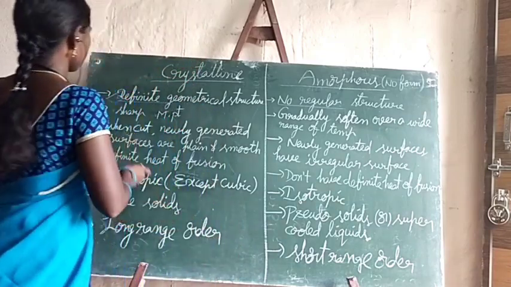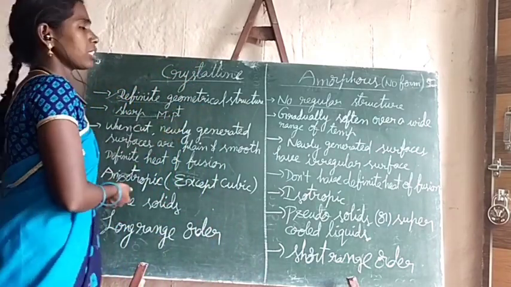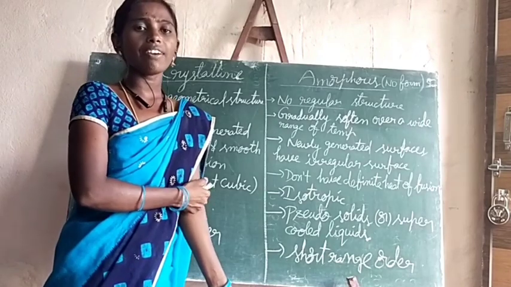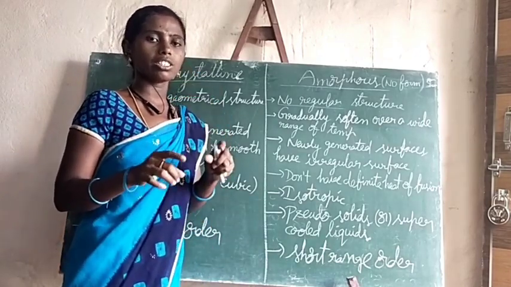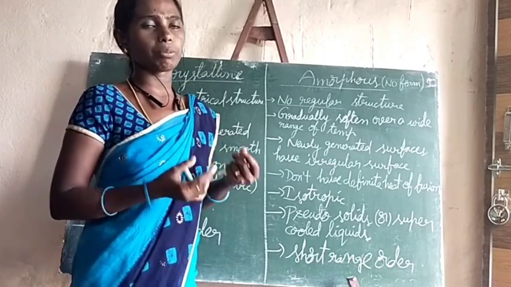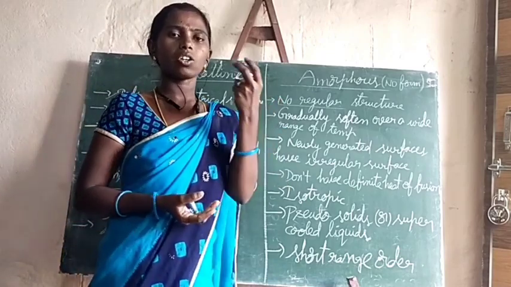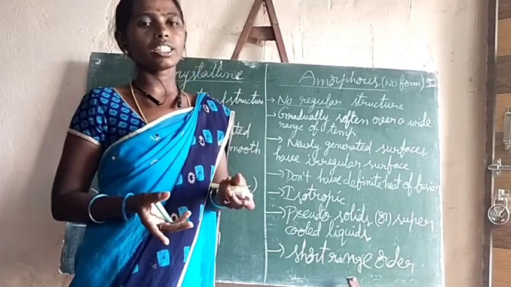Next, crystalline solids have a sharp melting point. That means the sharp melting point of crystalline solids will be a fixed temperature. It may be 30 degrees or 60 degrees or 90 degrees. It depends on the crystal.